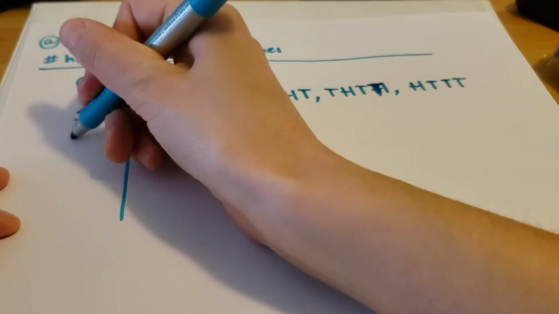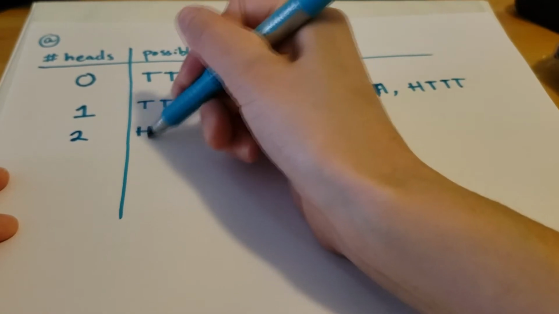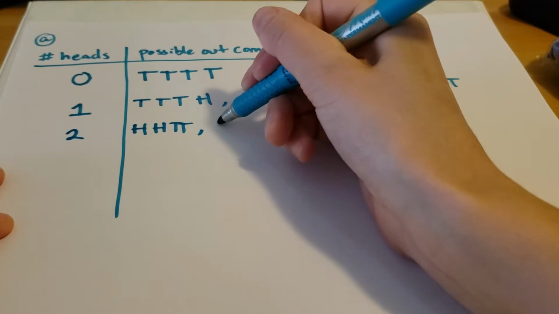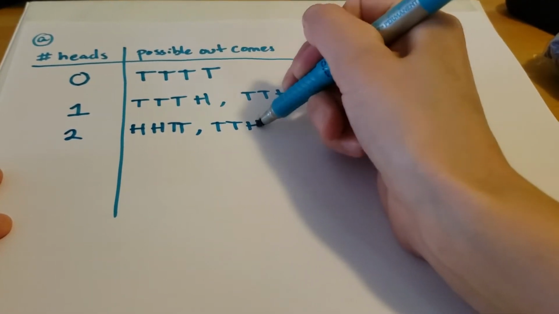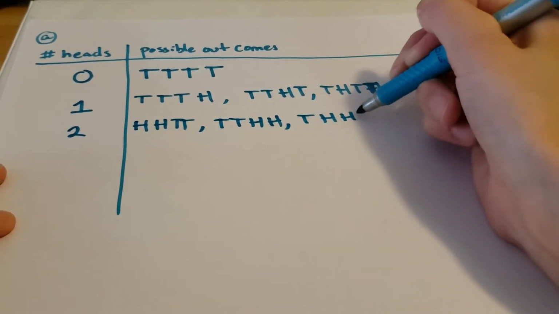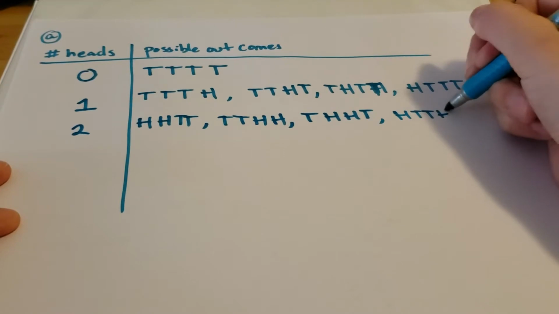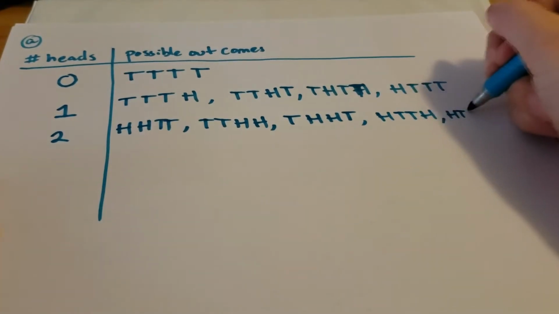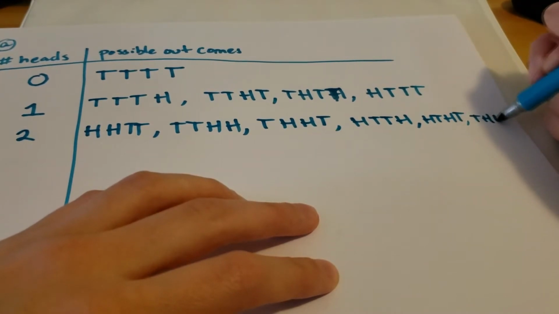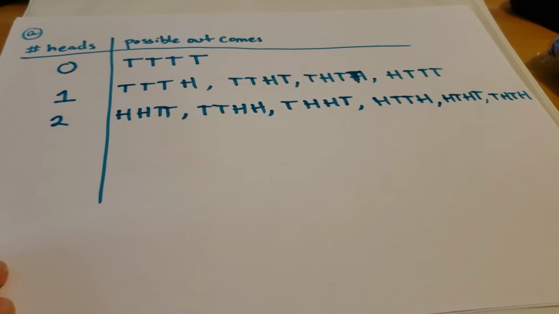Then we could also end up with 2 heads and 2 tails, and there's some more possibilities for this, right? We could end up with head, head, tail, tail. Tail, tail, head, head. Tail, head, head, tail. Head, tail, tail, head. We have head, tail, head, tail. And tail, head, tail, head. Okay, so those are all of the possibilities for that.